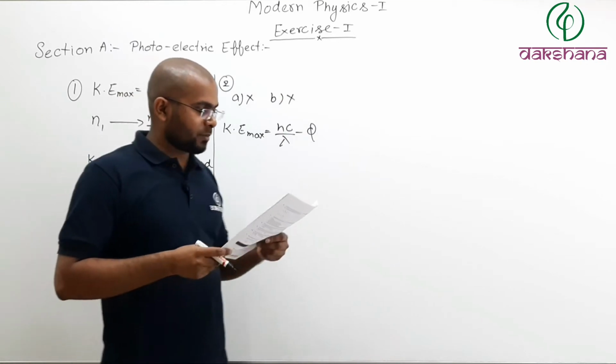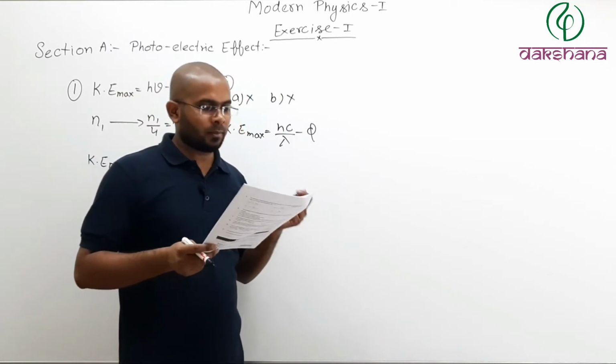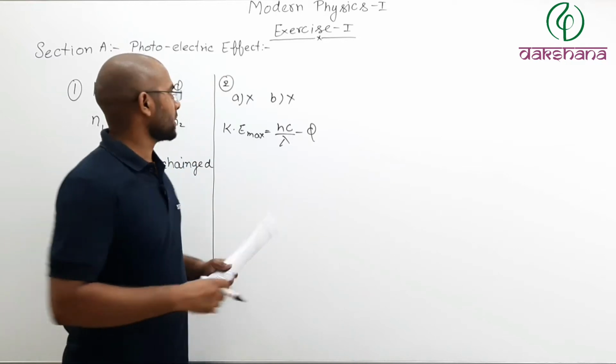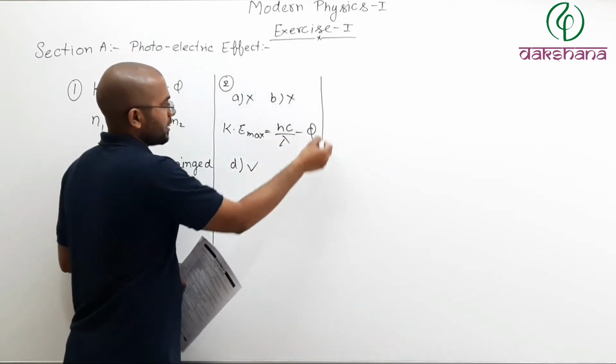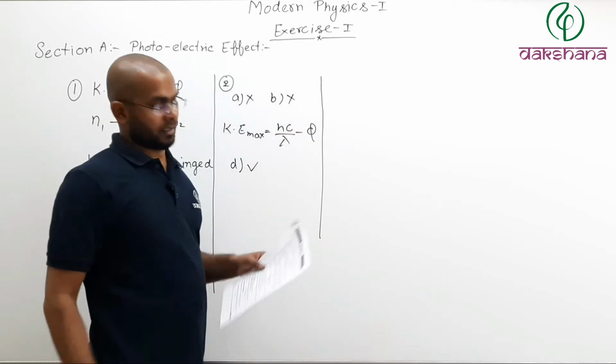And option number C is both of them are correct. No. Option number 4, none of the above are correct. That is correct. So D is the correct choice, that none of the options are correct.